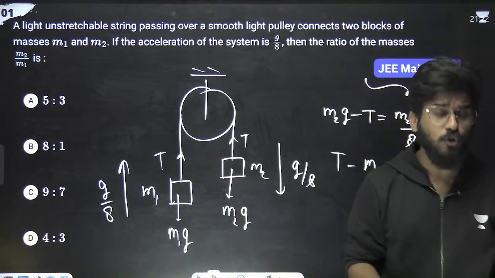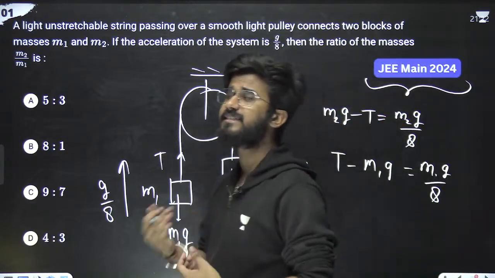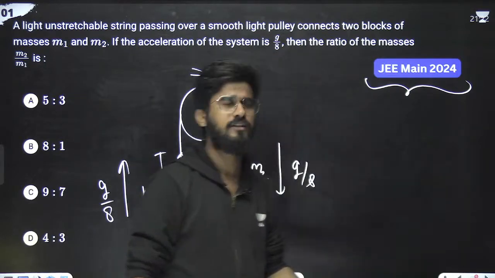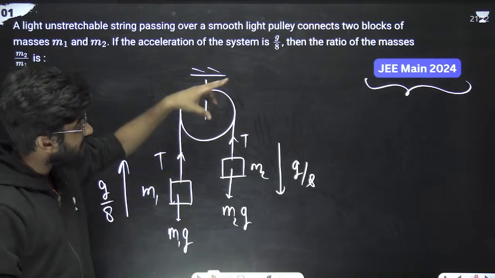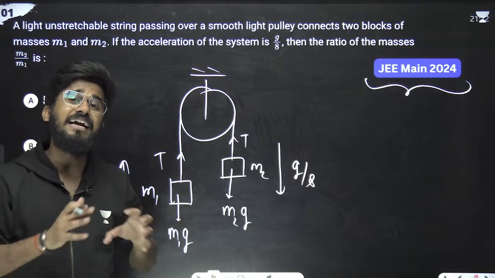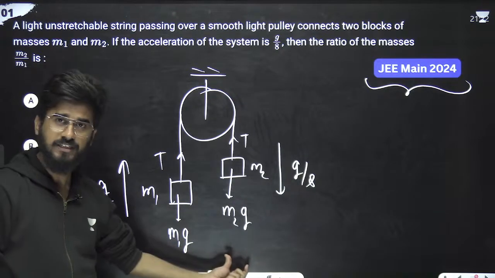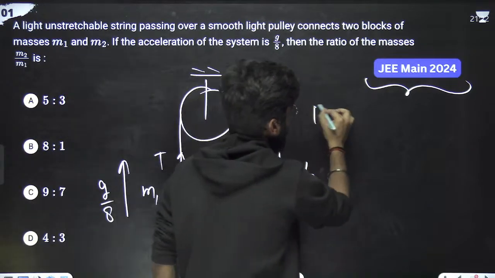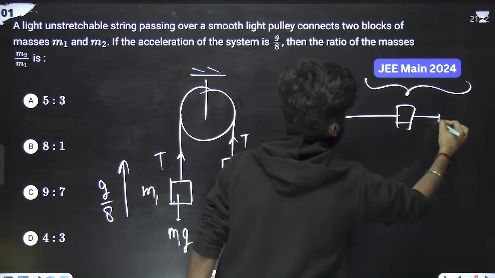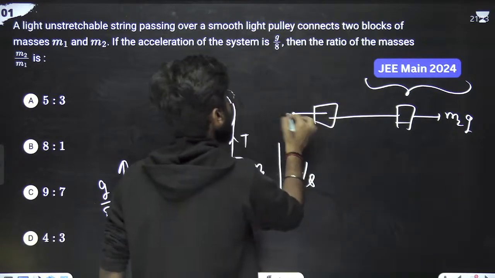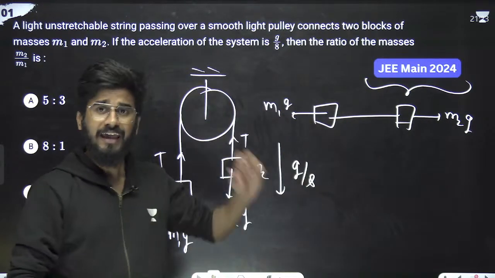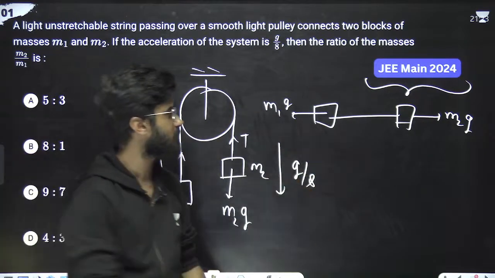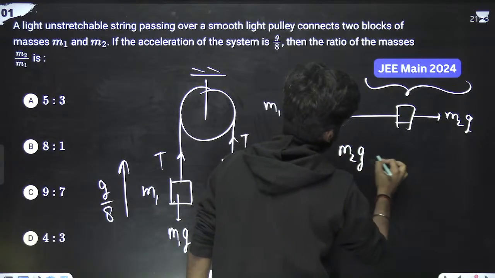But I'm going to tell you how you can solve this kind of problem in one line. Just forget this thing, you don't have to solve it. It is asking the ratio of masses, so just write the total force. What is the total force? M2G is in the downward direction, here M1G. Just imagine the blocks like this. Here it is M2G, here it is M1G. So the net force is M2G minus M1G.